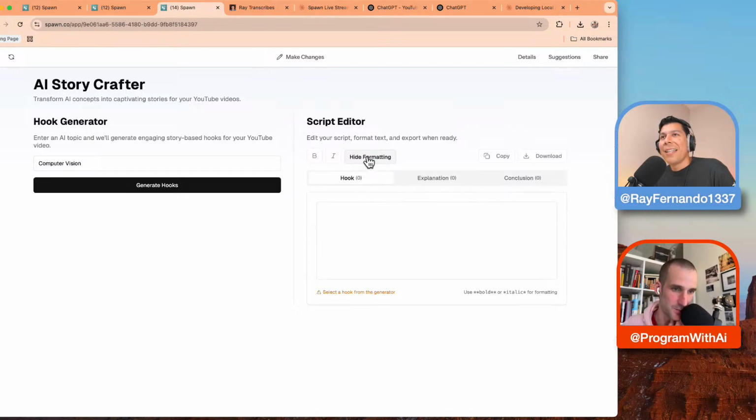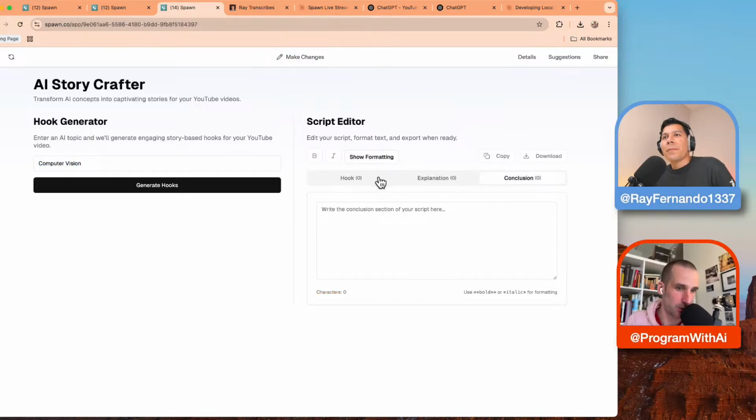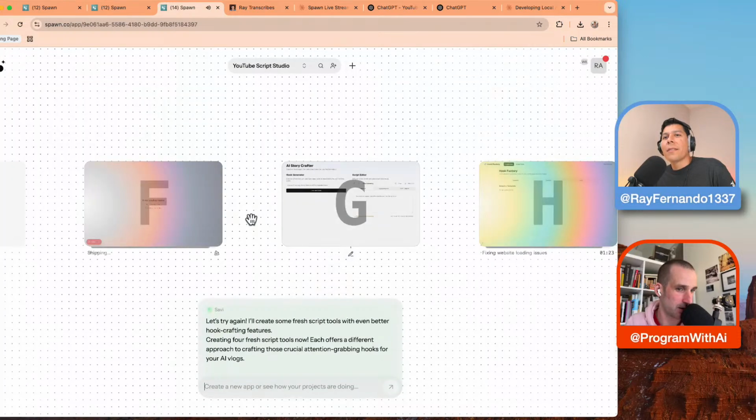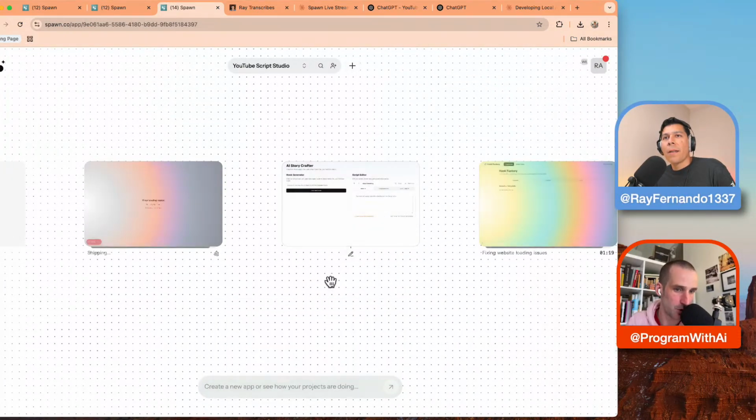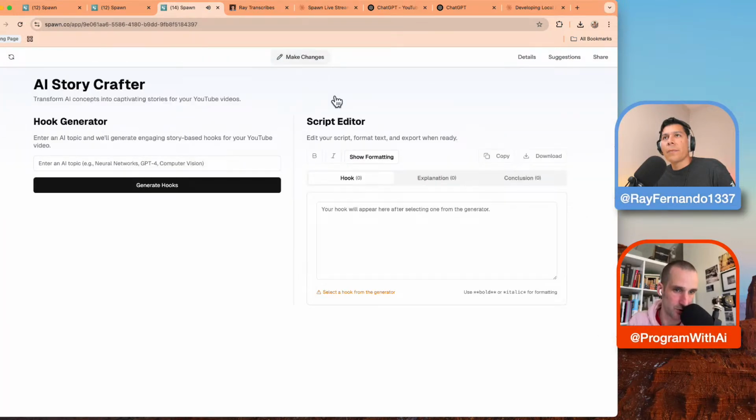I wonder if you could have prompted it to make mock endpoints, which is what I often do. This is really nice, the fact that it generates four right from the get-go. It really is like some kind of sketching agent. What I often do, like what you can show, is open your AI story crafter again and just take a screenshot of that layout.